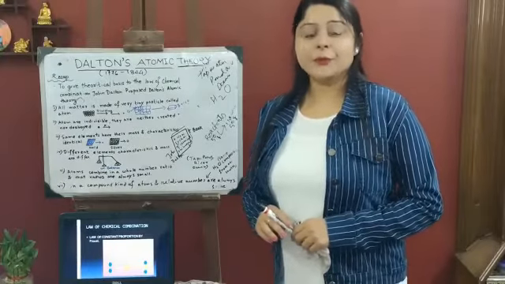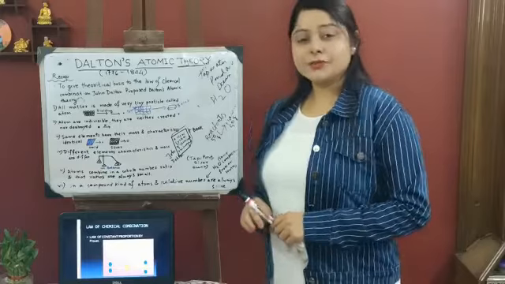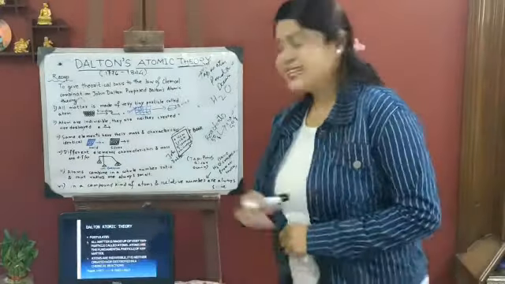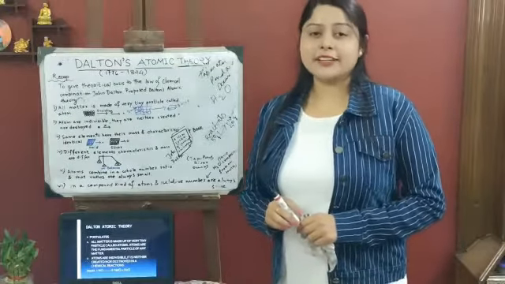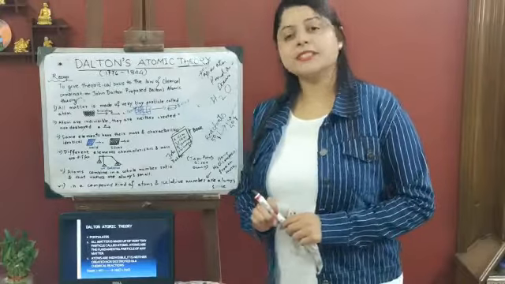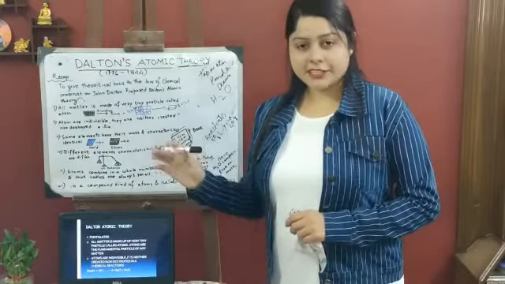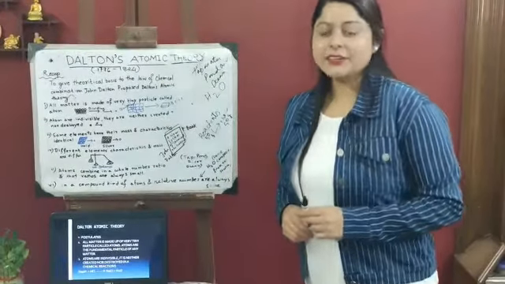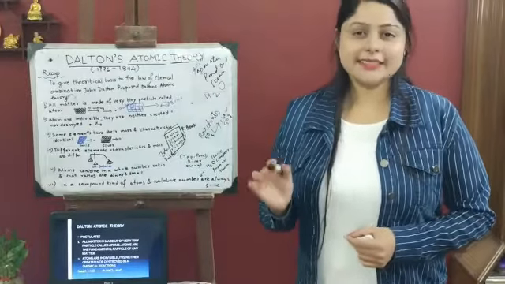The next problem faced by the scientists at that time was to give an appropriate explanation to the laws of chemical combination given by Lavoisier and Proust. Then came Sir Dalton. Sir Dalton came up with the idea of his atomic theory. He was inspired by the 2000-year-old philosophers Maharishi Kannad and Democritus. Sir Dalton picked up the idea of divisibility of matter into atoms, which was till then just a philosophy.